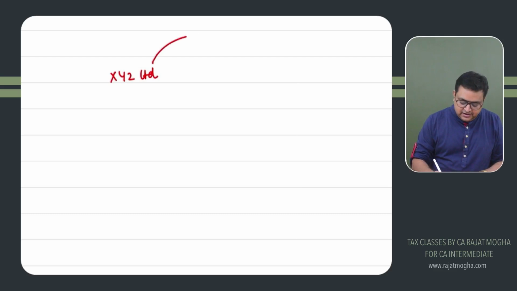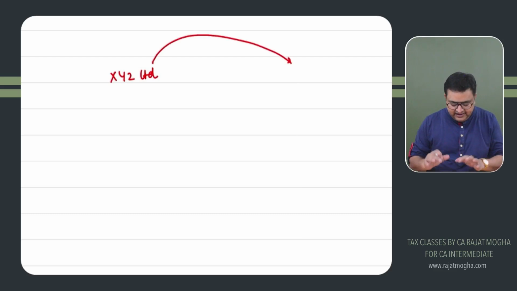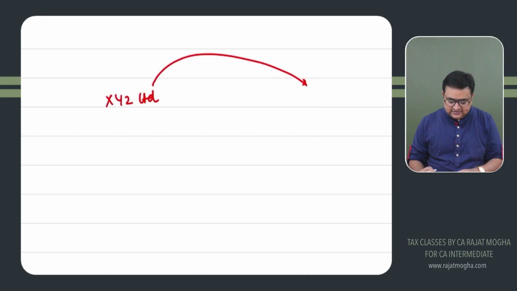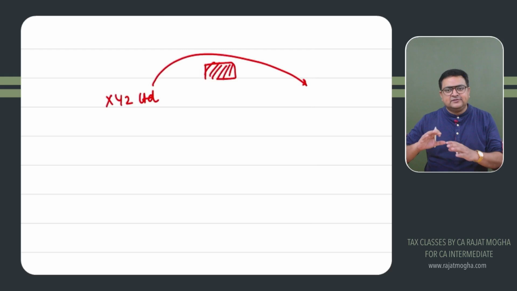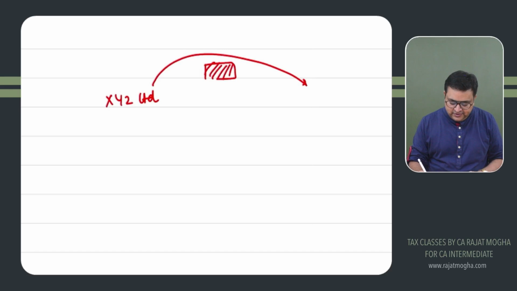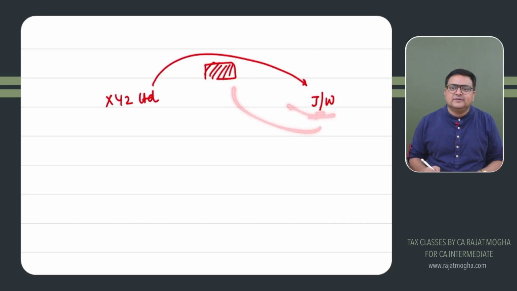They are dealing in certain businesses, and for their business, let's say they have a cloth, and they would like to get this cloth dyed. It's white in color, and they would like to get it green. So they will approach a job worker, supply this cloth to him, and say, please make it green, please do a process on this material.